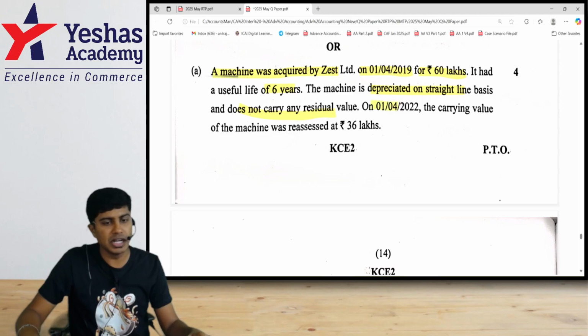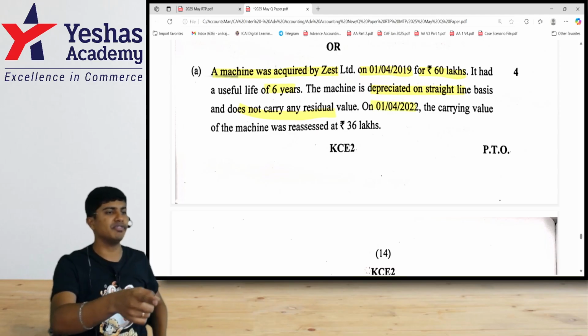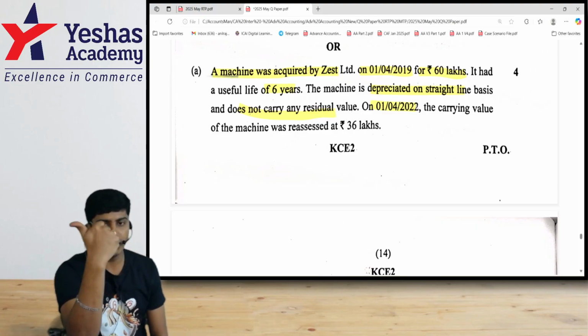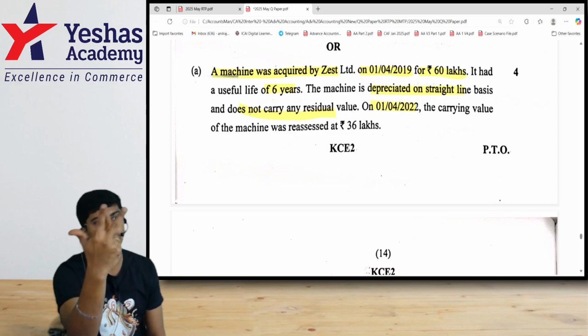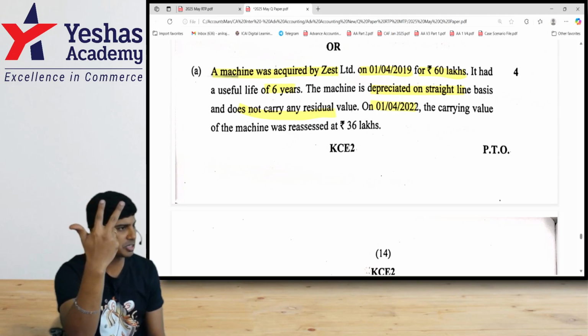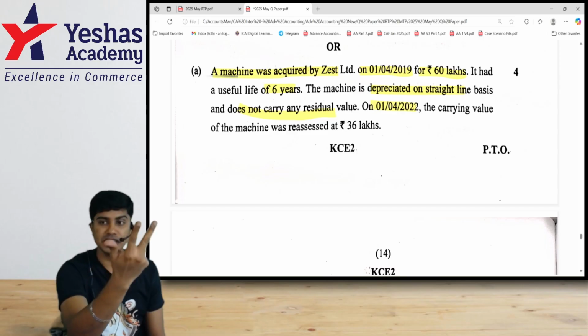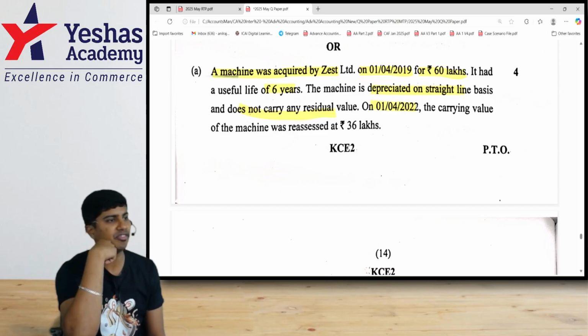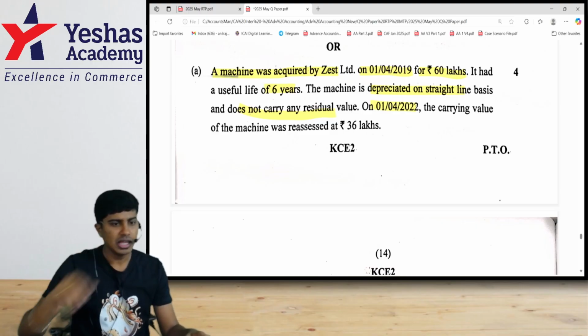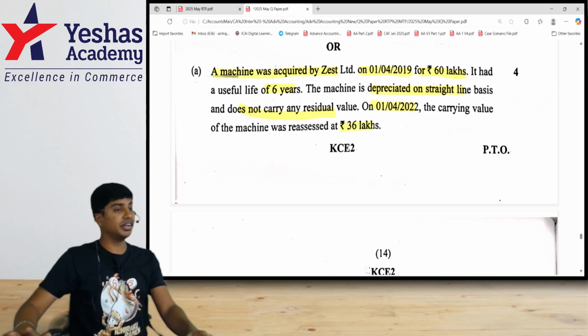On 1st of April 2022. So, we would have to depreciate till 1st of April 2022. Count the year. 2019-20, 2020-21, 2021-22. 3 years depreciation has to be deducted. So, 60 lakh divided by 6 is 10 lakh rupees as depreciation per year. For 3 years, depreciation will be 30 lakh. Deduct 30 lakh from 60 lakh. 30 lakh will be the value of the asset. The carrying amount of the machinery was reassessed to be 36. Oh, they did not do impairment.